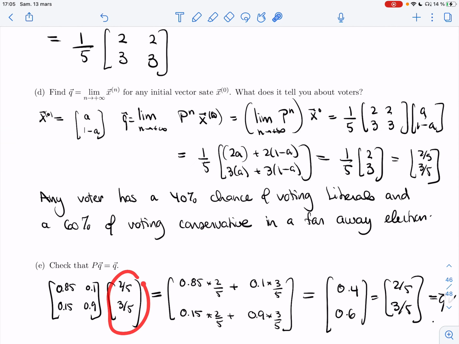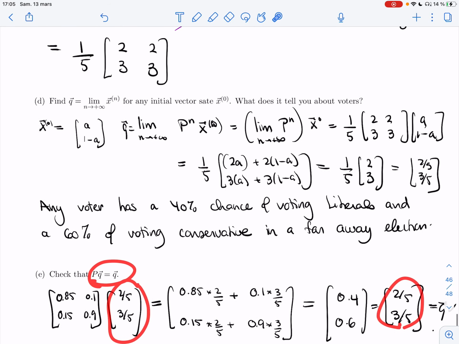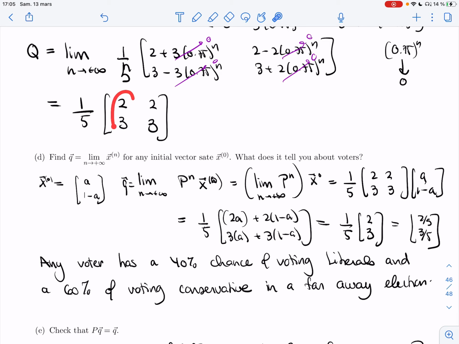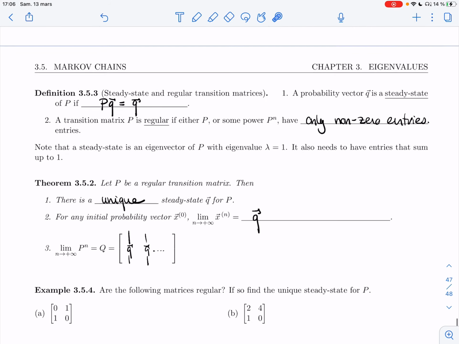This is our steady state because we checked that PQ equals Q. If you look at the Q matrix, the columns are 2 over 5, 3 over 5. And if you take any x0, if you take the limit of xn, you'll end up with Q. All right?